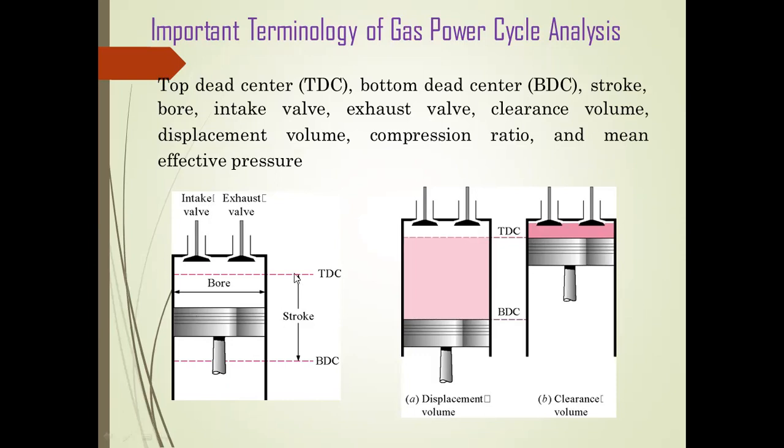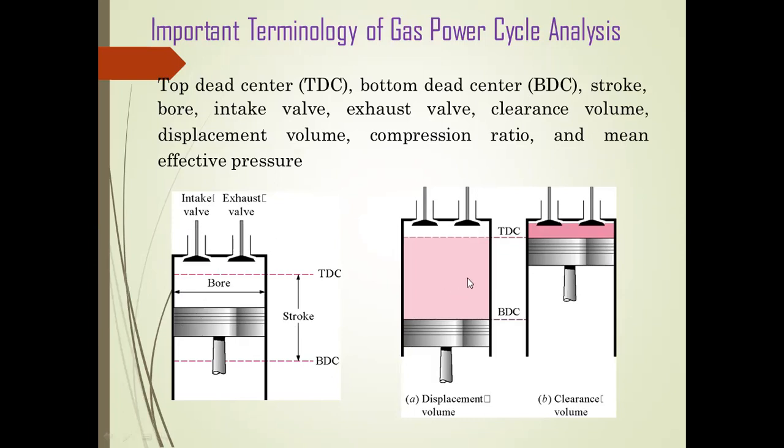Based on the figure, there is a cylinder bore, and inside the cylinder bore a piston is placed. This position is the top dead center, and this one is the bottom dead center. The distance between TDC and BDC is the stroke volume. The bore is the inside diameter of the cylinder, equal to the piston diameter. The cylinder also has an intake valve and an exhaust valve.